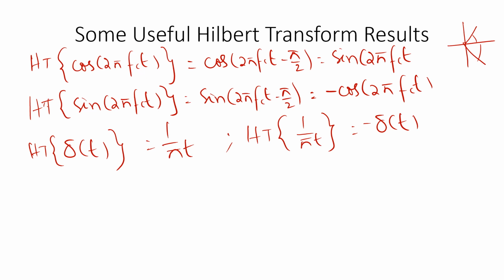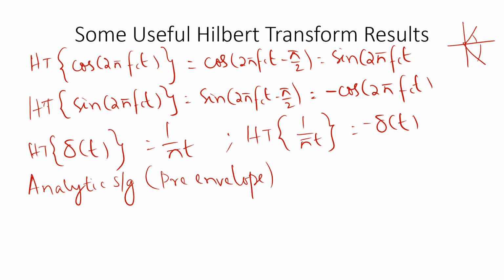Now one more very important thing is the analytic signal, or pre-envelope.